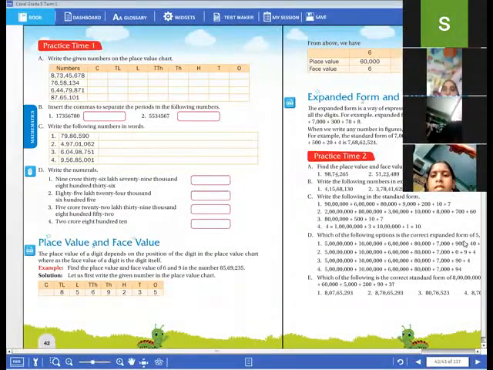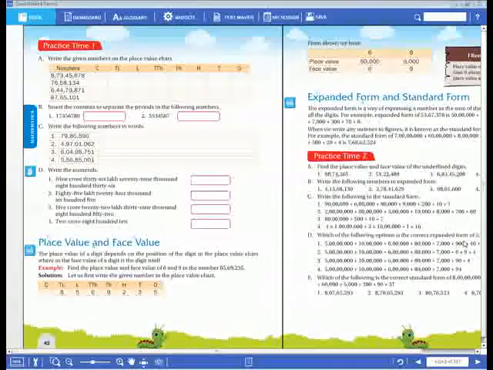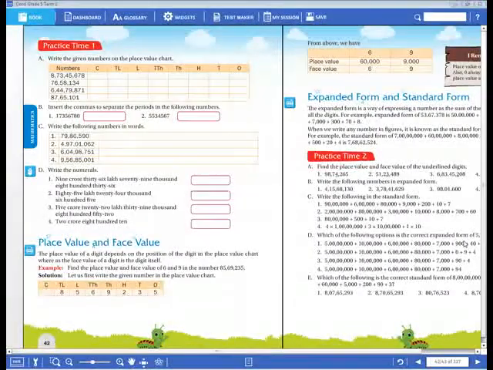Okay, dear children, now we have to check the next topic, that is place value and face value. Note down in your notebook, please. Practice time 2. In that practice time 2, you should note down place value and face value. What is that? Place value and face value.